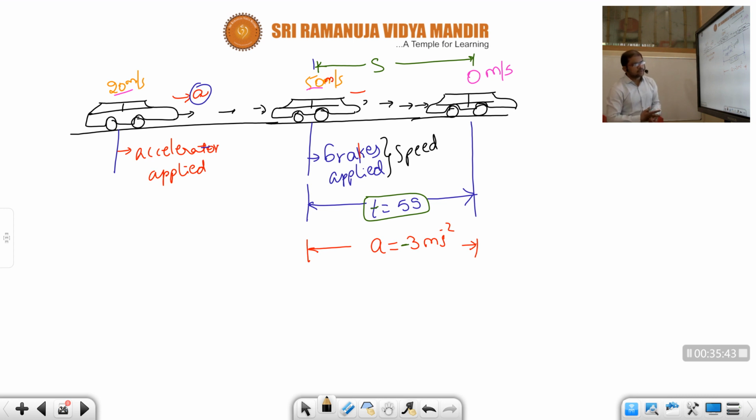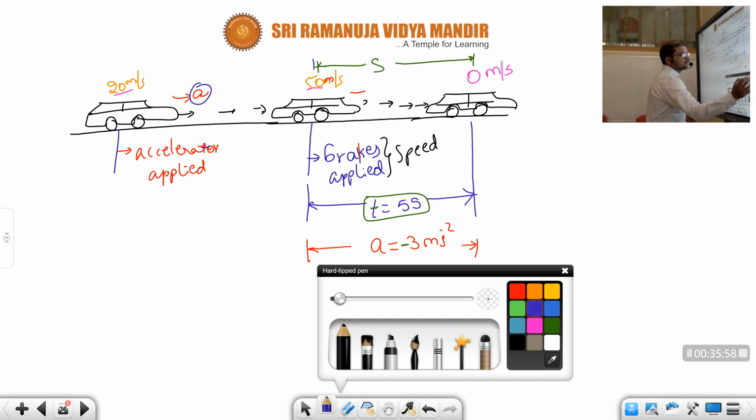Children, now by using the formula S equal to ut plus half a t square, you can calculate that S value, or by S equal to (u plus v) by 2 into t formula also, you can calculate that distance value. Let us use the formula, children.